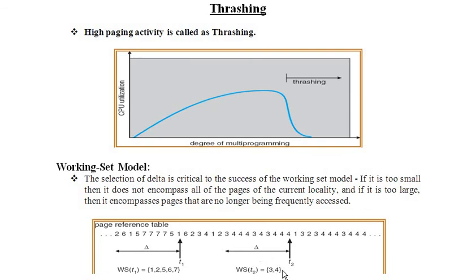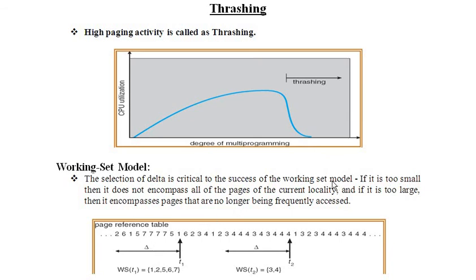So we have only 2 frames, 3 and 4. That means instead of these 10 we can allocate only 2 frames. Getting my point? At time t1, in the 10-entry page reference table, 10 page frames can be replaced by 5. At time t2 it is 2. So the working of the working set model totally depends on the selection of this delta value.